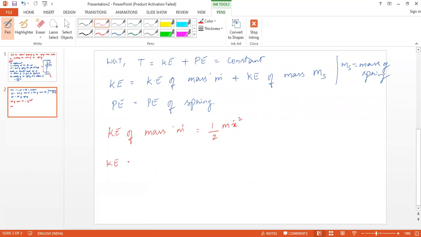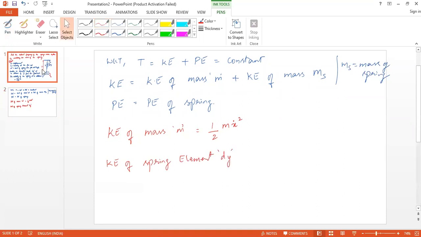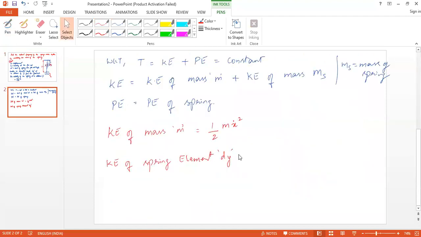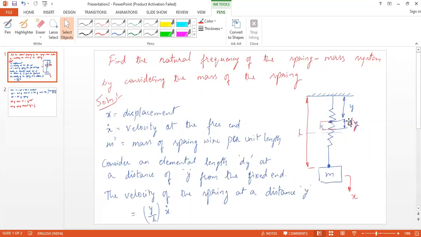Okay. So kinetic energy of spring element dy. We are now considering the kinetic energy of the mass of the spring of length dy. Again it is half mass into velocity square, just half. What is the mass of this elemental length dy?